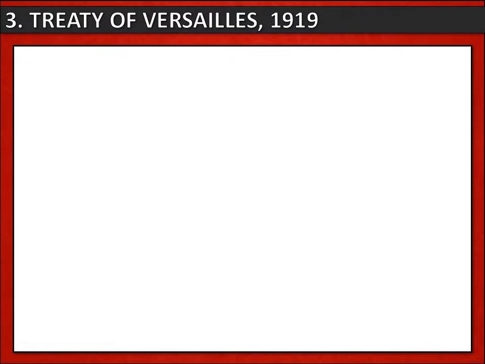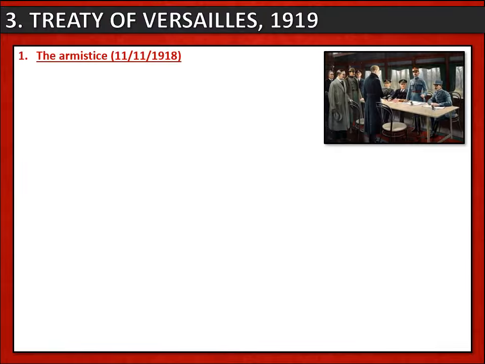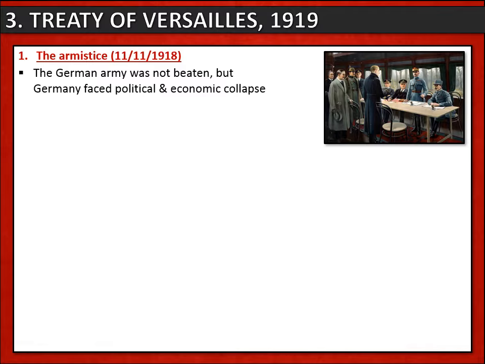Another major political problem for the Weimar Republic was the Treaty of Versailles, signed in 1919. Let's remind ourselves how the treaty came about. First of all, Germany signed an armistice with the Allies on 11th of November 1918. It's important to remember that when the armistice was signed, the German army was not actually yet beaten, but Germany was facing political and economic collapse from within.